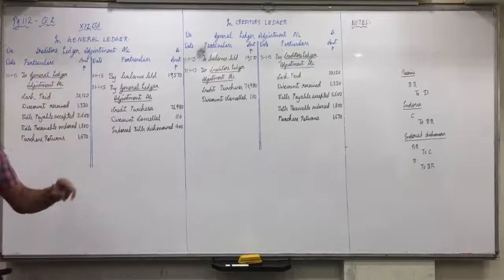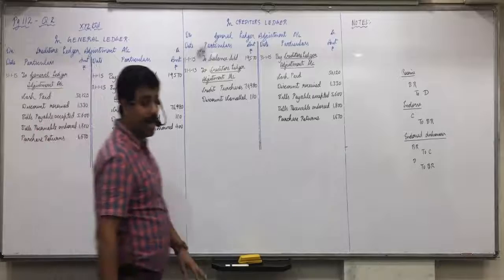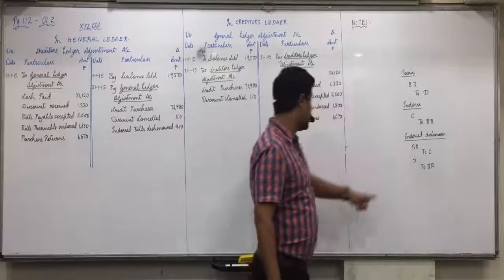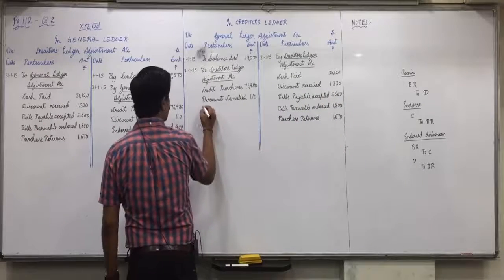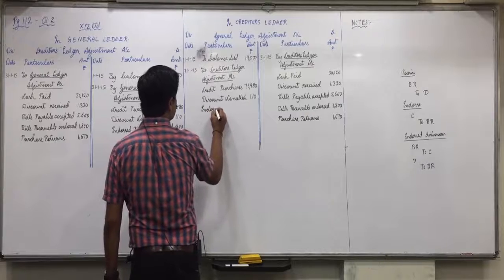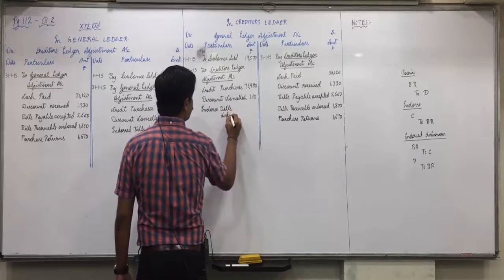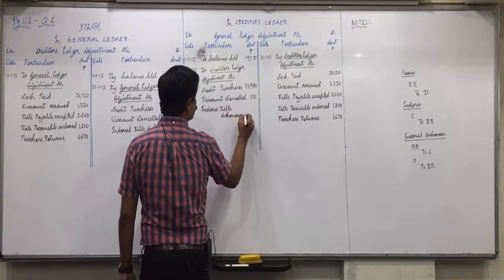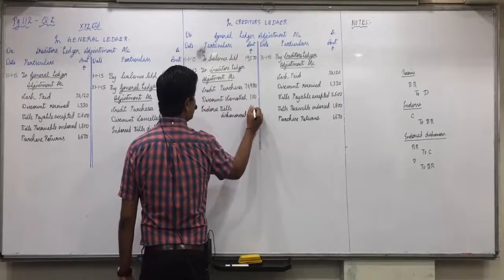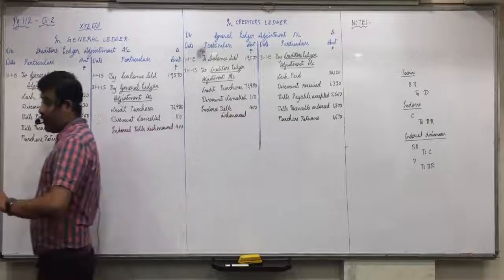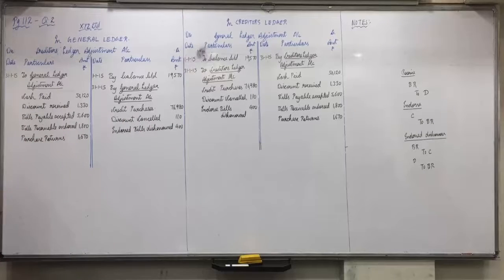Okay, to creditors, so creditors on credit side. And then bills receivable account debit means in general ledger adjustment account on debit side, endorsed bill dishonored $400.